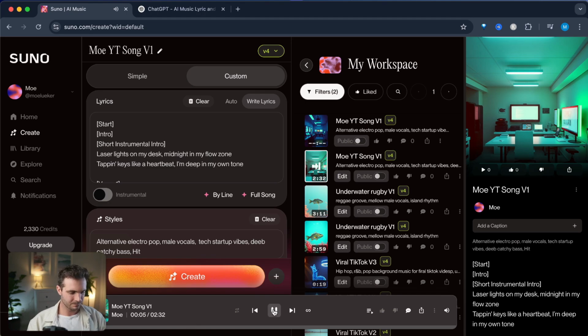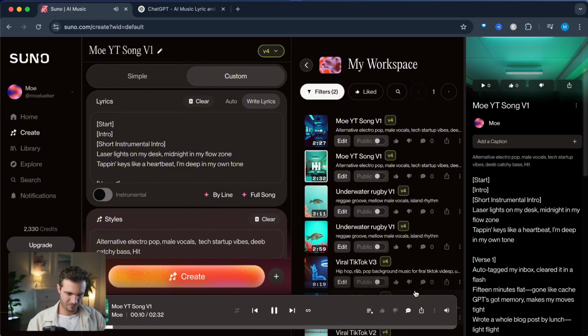Laser lights on my desk, midnight in my flow zone. Tapping keys like a heartbeat, I'm deep in my own tone. Auto tag my inbox, cleared it in a flash.